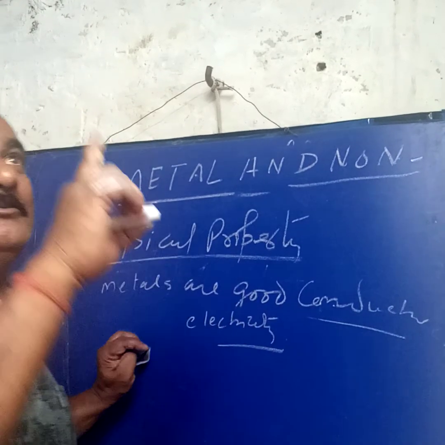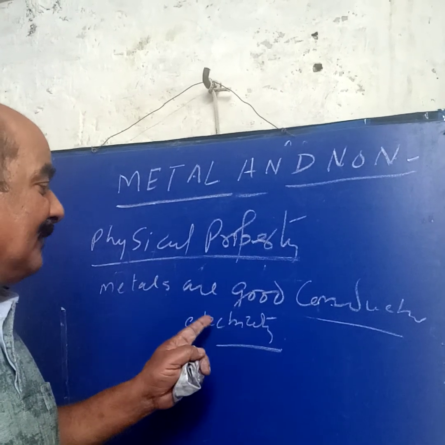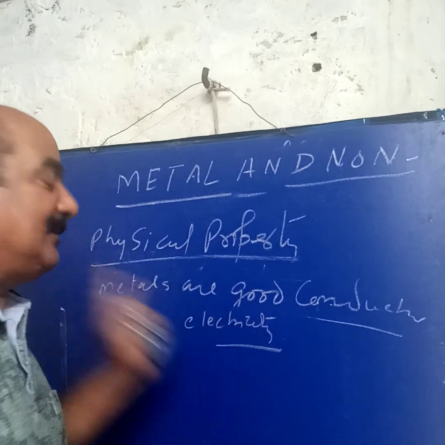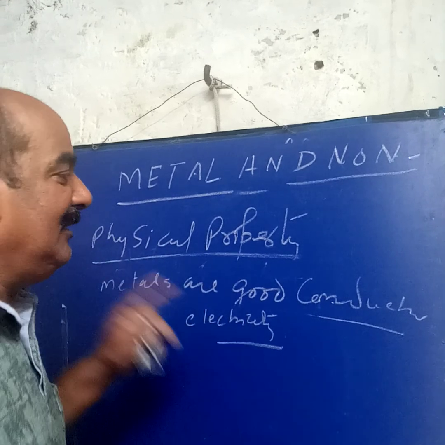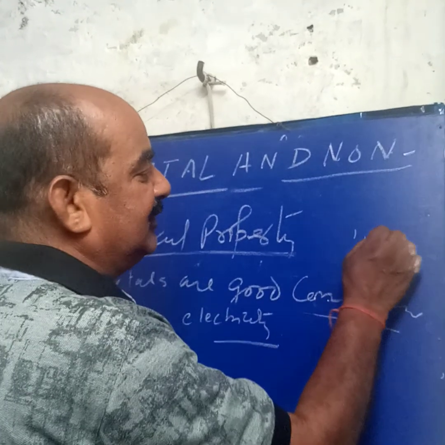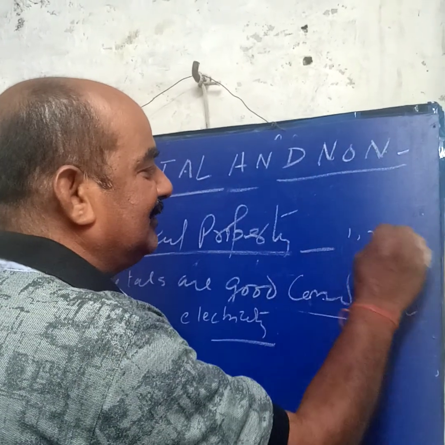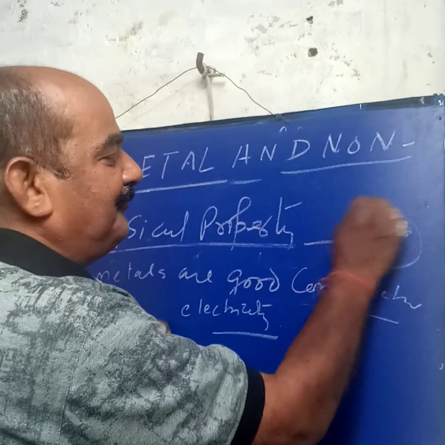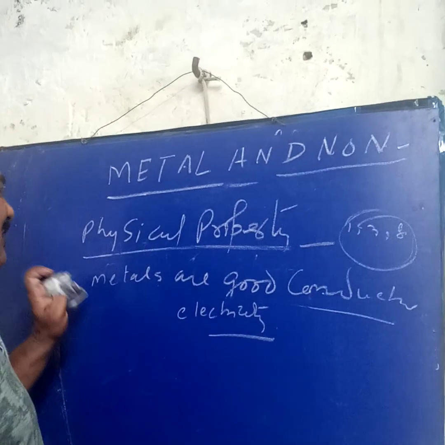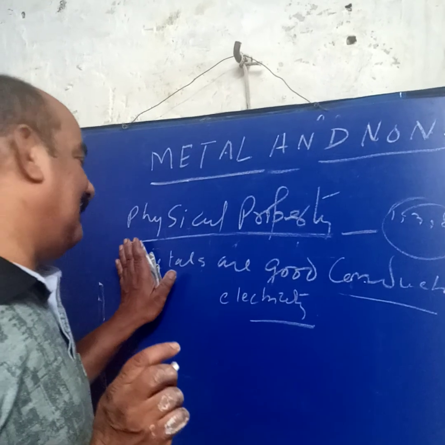That's why all the wires you have seen are made of metals. Why? Because metal is a good conductor of electricity. They conduct electricity. Why? Because we know that every metal has 1, 2 or 3 electrons in its last shell. This is a free electron. When electricity passes, these electrons start moving. A flow of electrons is known as electricity. So we can say all metals are good conductors of electricity.